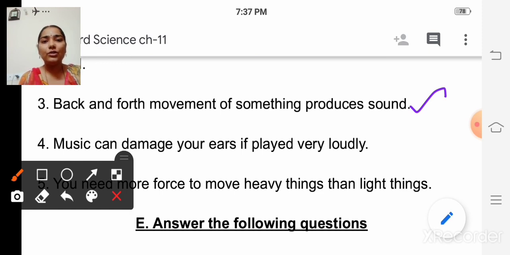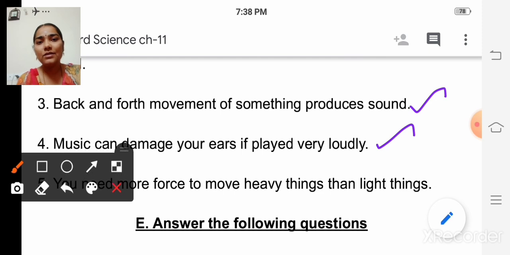Fourth one, music can damage your ears if played very loudly. Is it true or false? It's true, isn't it? If the music is played very loudly, then it is a noise, an unpleasant sound. So it can damage your ears. So we have to put tick mark.